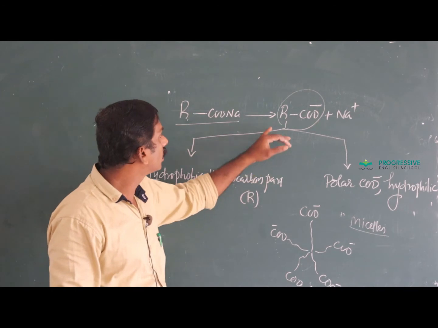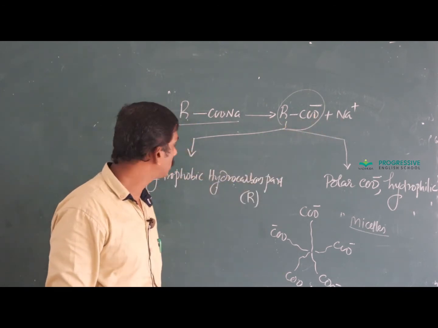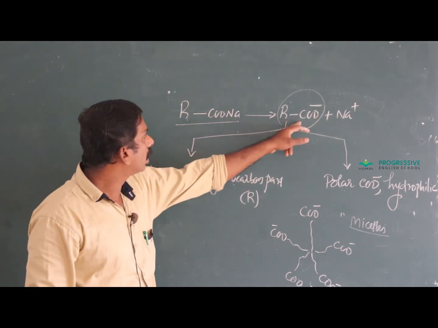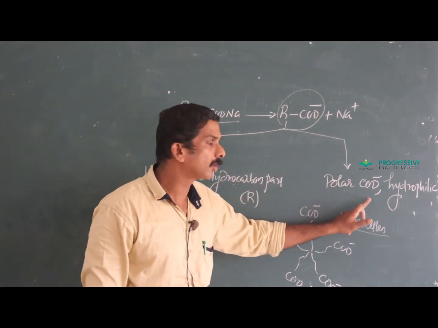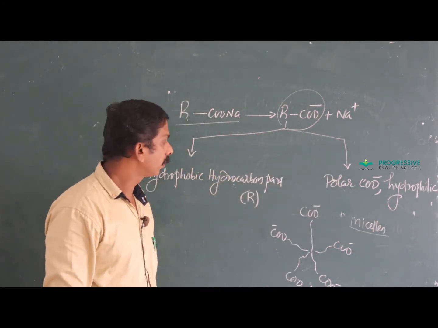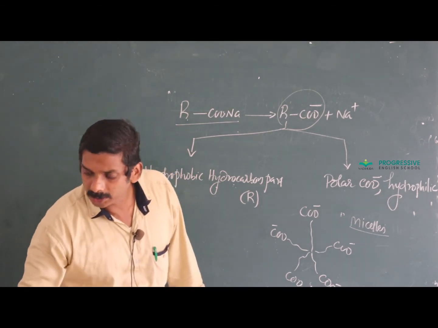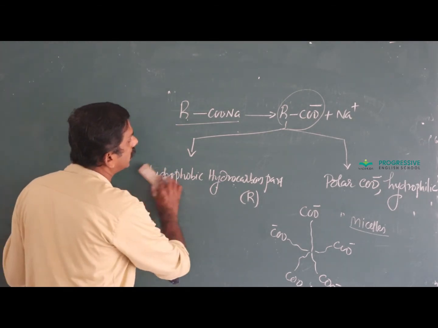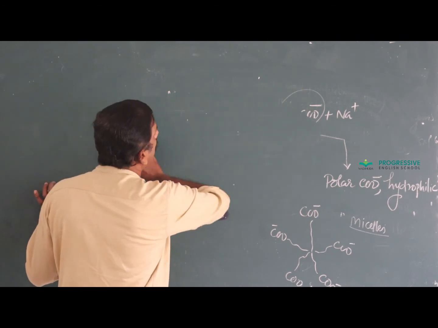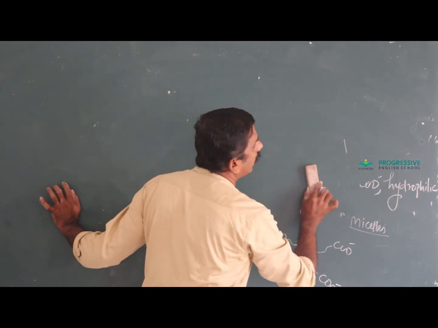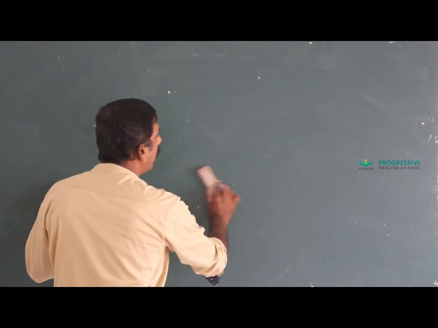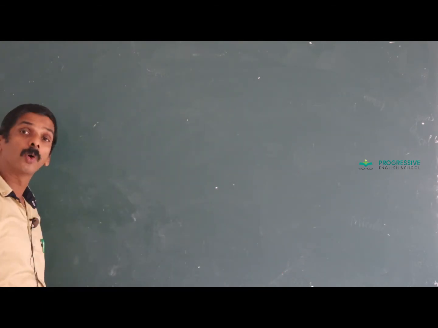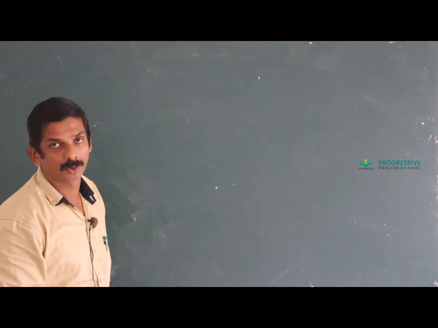In solution, they dissociate into RCOO minus and Na plus. The anion consists of two parts, hydrophobic hydrocarbon part and polar COO minus group, which is hydrophilic. In solution, the polar COO minus group moves towards the surface while the R group is staying away from it, which forms an anionic cluster. That anionic cluster is called a micelle. And you have to remember one thing, that soap forms micelle in solution.